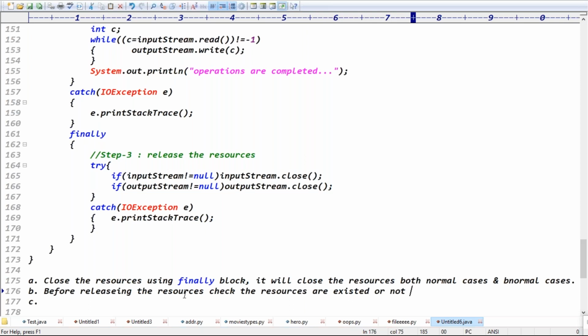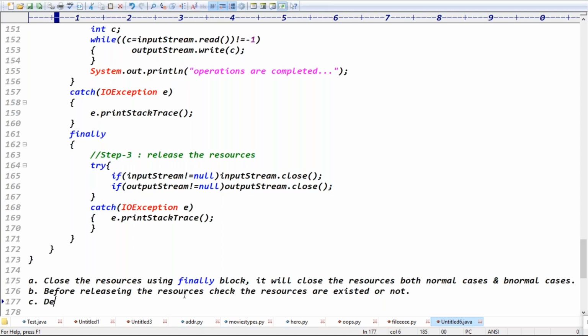If it is not equal to null, the resource exists. If it is equal to null, the resource does not exist. So before releasing the resources, check whether they exist or not. Exactly. And the third point is what, guys?